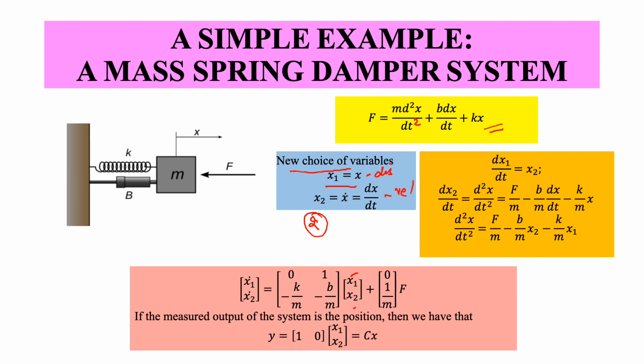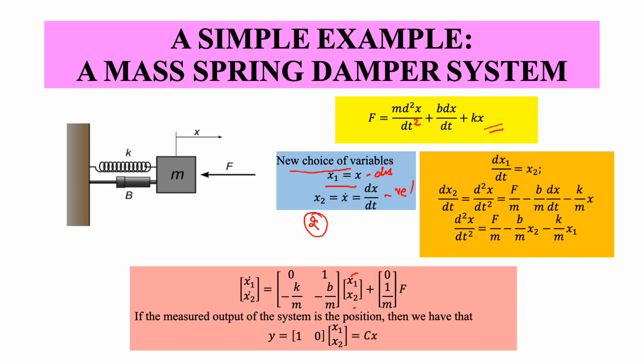Now with this new choice of variables, let us see how I can write down the dynamics. I am still calling this a state space model, which we have not formally defined, but we will come to that later. So let's see the relationship between x1 and x2.